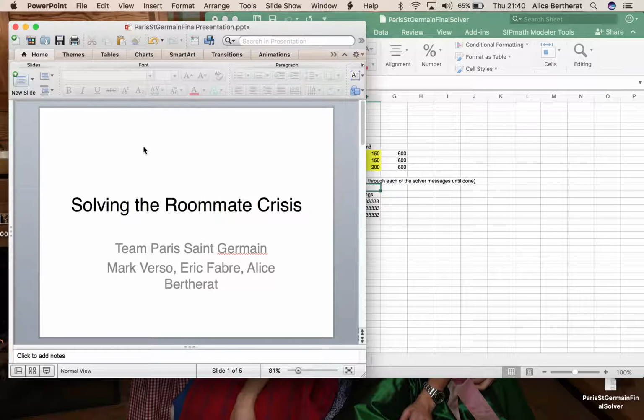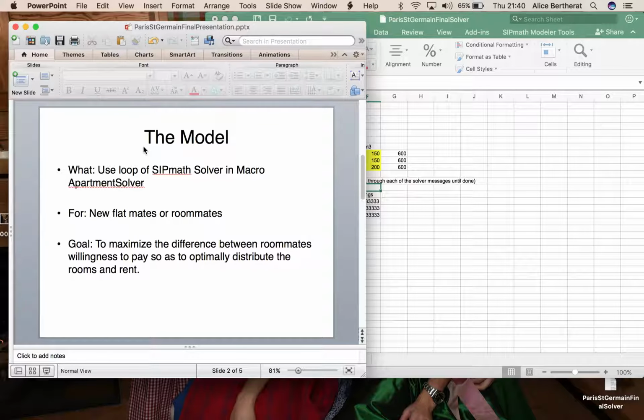This is Team Paris Saint-Germain, and this is us attempting to solve the roommate crisis. So what we've created is something called Macro Apartment Solver, which just runs a loop of the SIP math solver. The idea behind this is to solve the problem of selecting rooms for new flatmates or roommates, and the goal is to maximize the difference between roommates' willingness to pay so as to optimally distribute the rooms and rent.